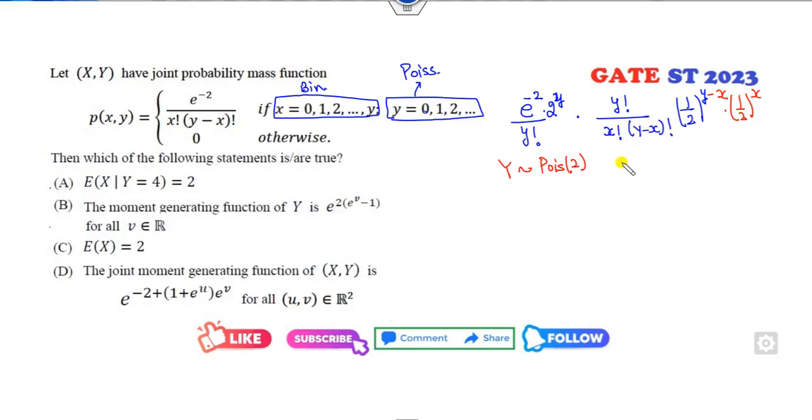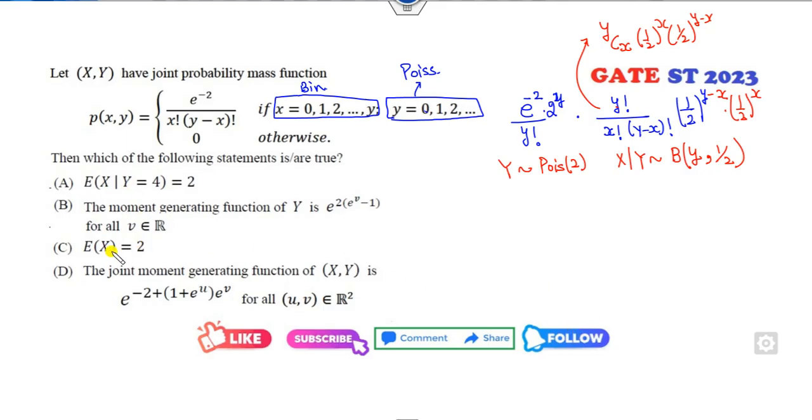Fine. So what does it mean? It means x given y will follow a binomial distribution with n, because this expression I can write as y choose x, half to the x, half to the (y minus x). So it's a binomial distribution with parameter half.